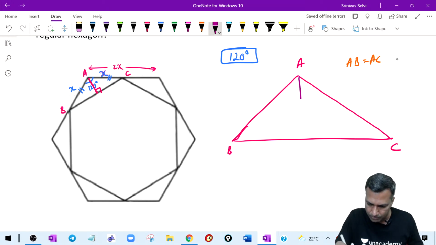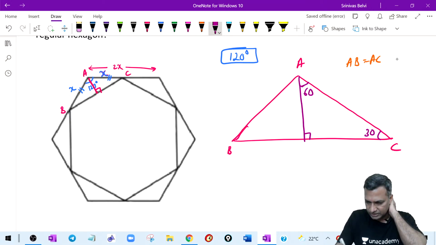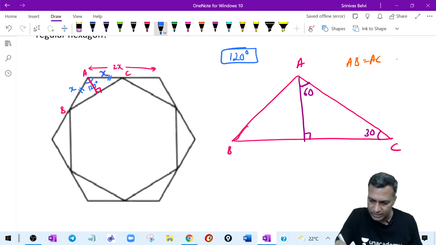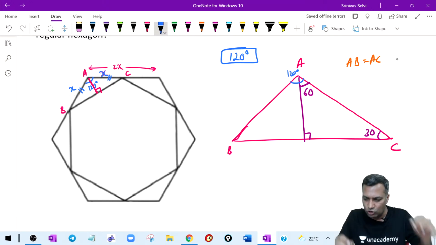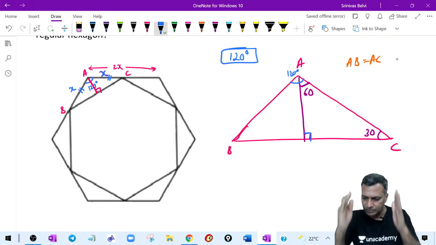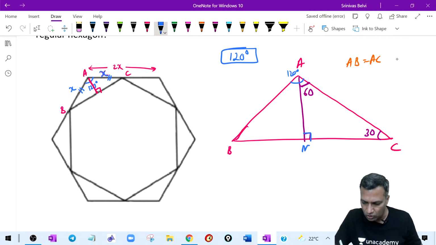Now I'm dropping a perpendicular. I knew that the angle A was 120 degrees. Therefore, this is 60 degrees, this is 30 degrees, and this is 90 degrees. Because this entire thing was 120 degrees, when I dropped the perpendicular bisector, it bisects that angle. Therefore, this has become 60. Let me call this point M.